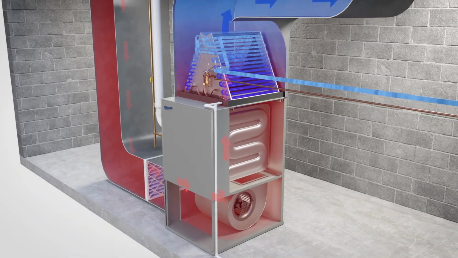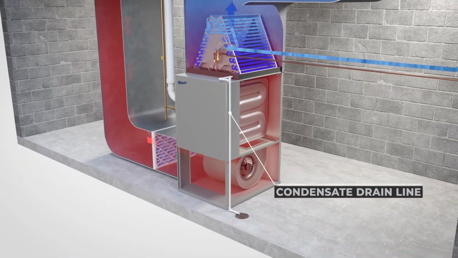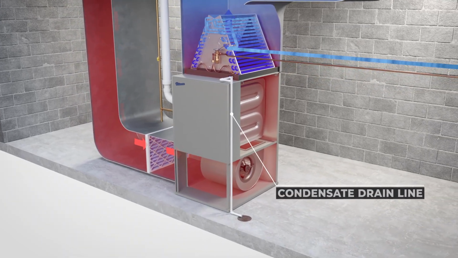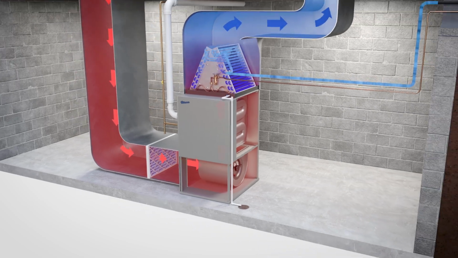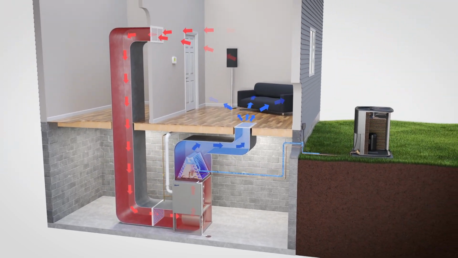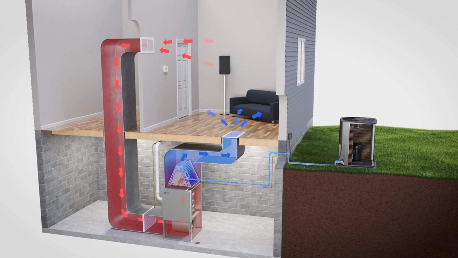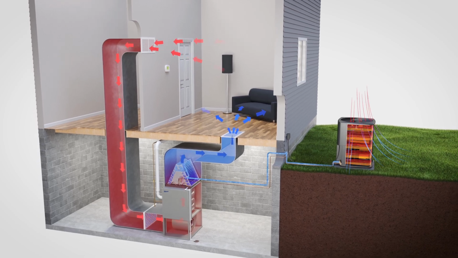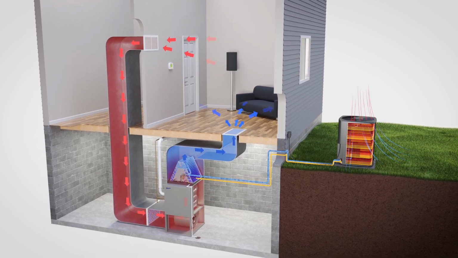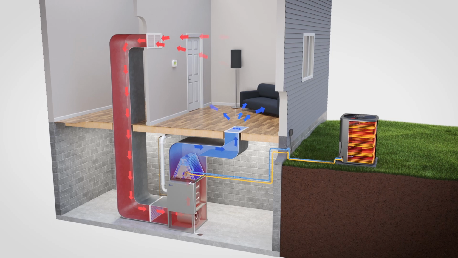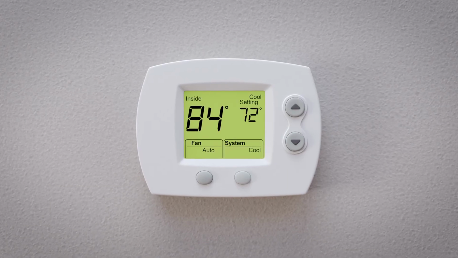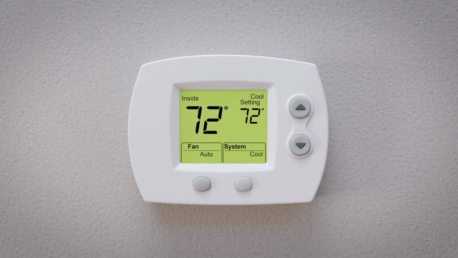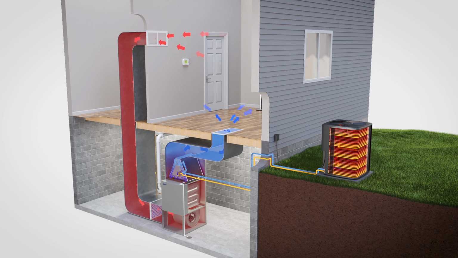During this process, condensation forms on the outside of the coil and exits through a condensate drain line. The refrigerant returns to the condenser to disperse the collected heat outdoors, and the cycle starts again. Your home is slowly cooled, and the thermostat shuts off the equipment once it senses the desired temperature.